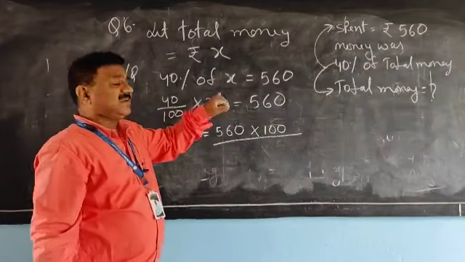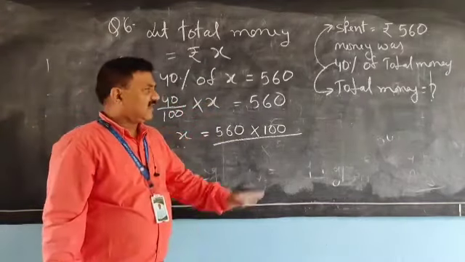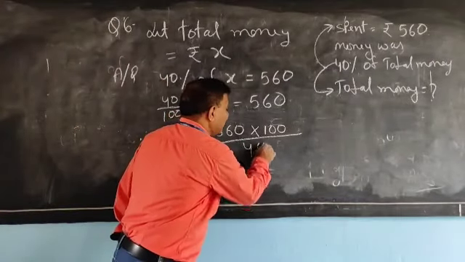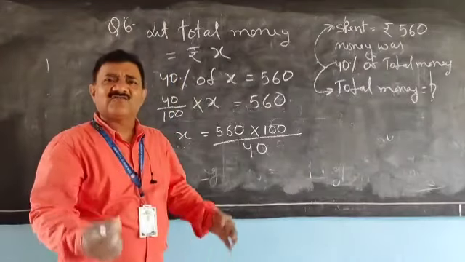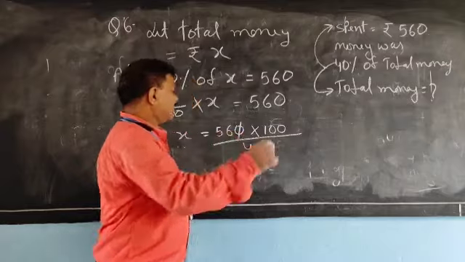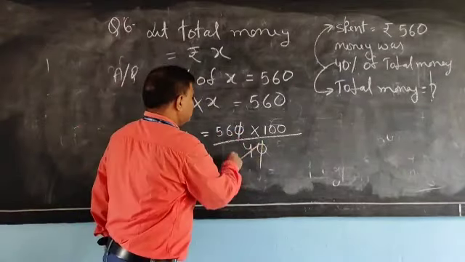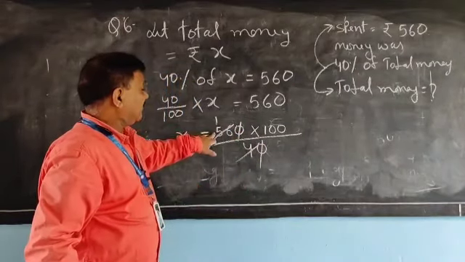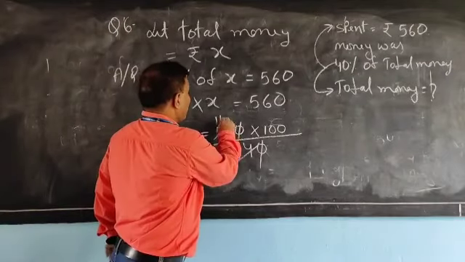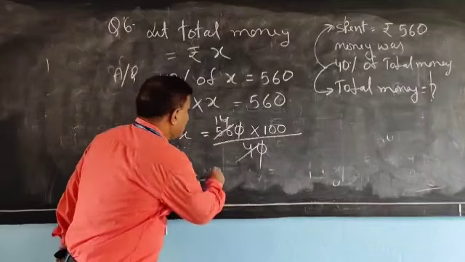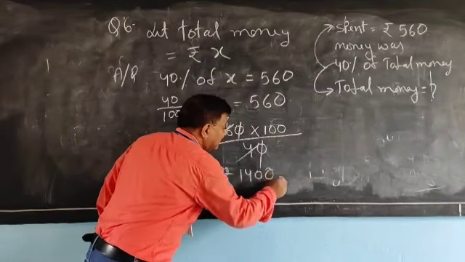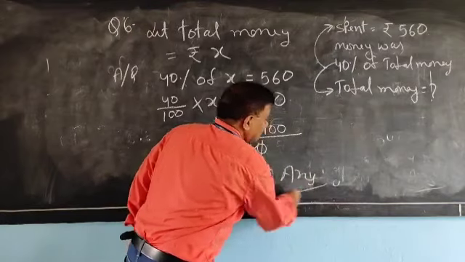This 40 is multiplied to x, so that side it will become divide by 40. And that is the answer. So easy. Let us calculate it. 0 cancel. 4 1s are 4, and carrying 1, 4 4s are 16. And 14 into 100 means rupees 1400. And that is the answer.